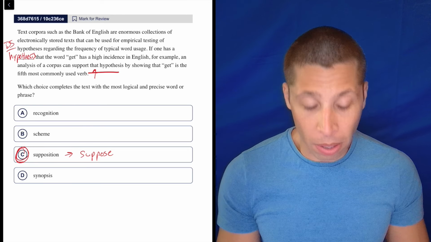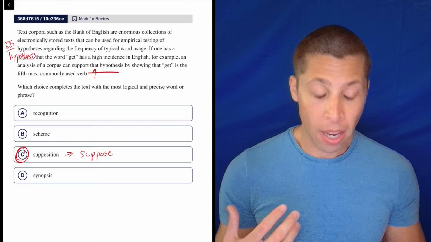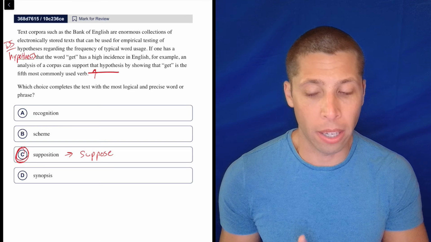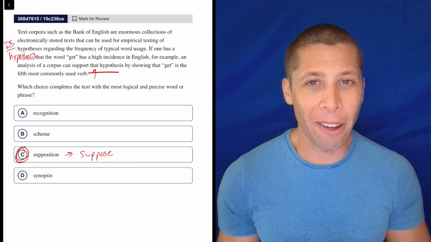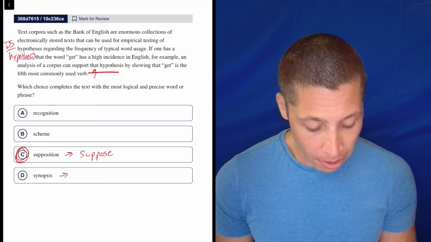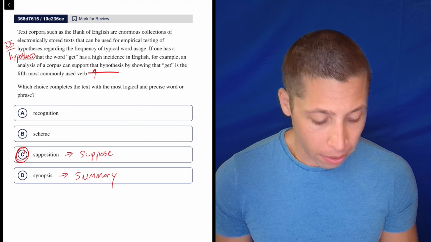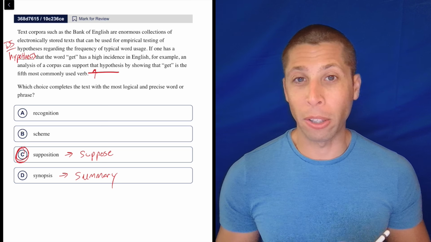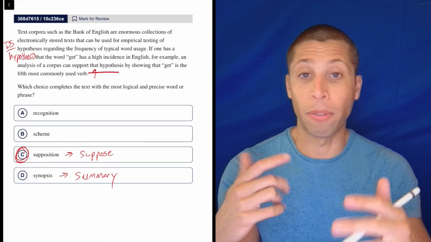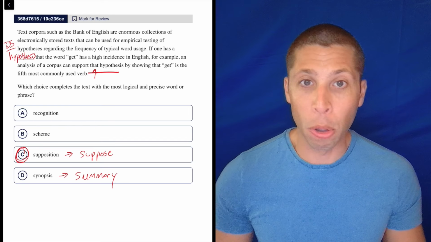Now, I wonder if for some of you, this might be one of those questions where you've got to learn new vocabulary words, because supposition itself is not necessarily a common English word. It's definitely more of that SAT level of vocabulary. And so is maybe a word like synopsis, which looks similar, but a synopsis is going to be a summary. So a lot of times if you look at a Wikipedia page, that word synopsis will be there, for a movie or a book or something. The synopsis is just telling you what happens in the movie, in the book, whatever.